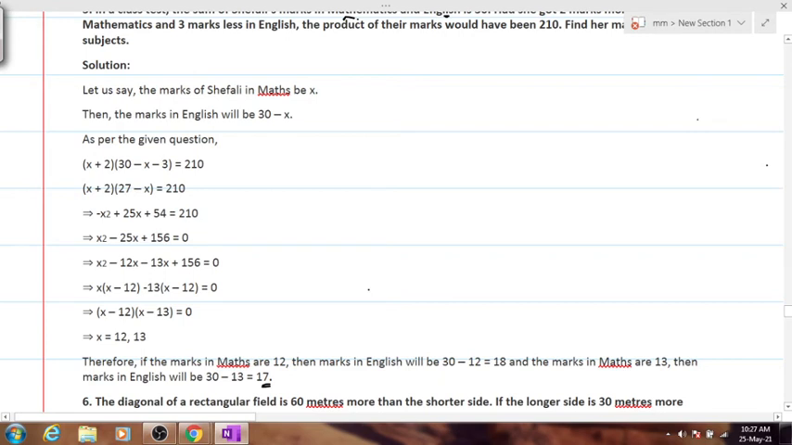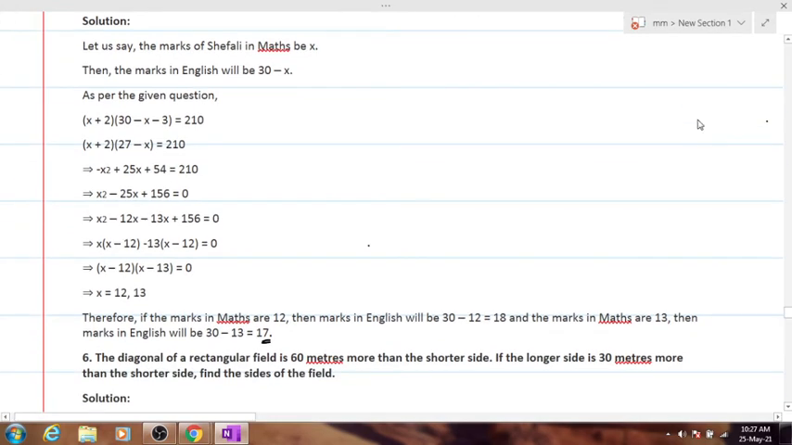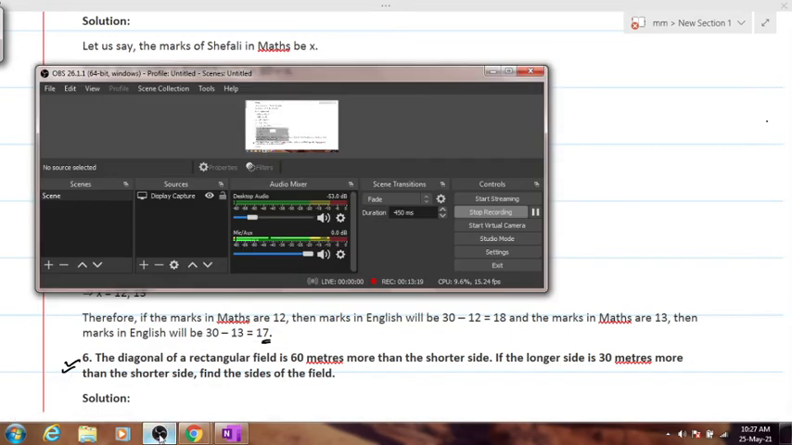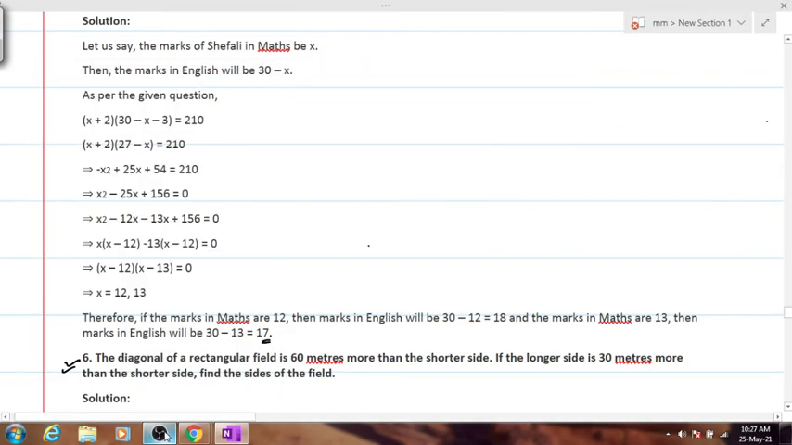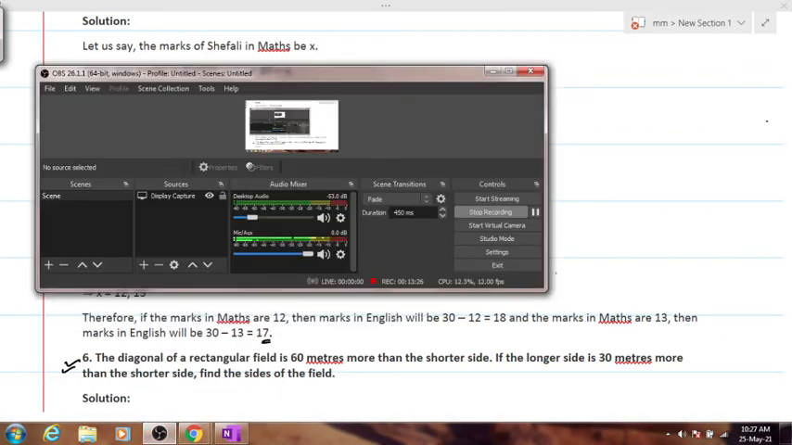Should we move on to the next question? Yes. Here's the next question. I'll give you exactly 2 minutes to frame the equation. First of all, frame the equation and tell me what the equation comes out to be. I'll pause the video for the time being. This is question number 6, in which you have to frame the equation. And people watching the video, even they are supposed to pause the video and try it out.